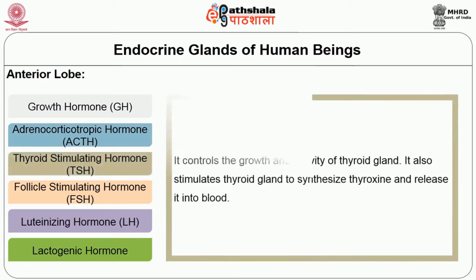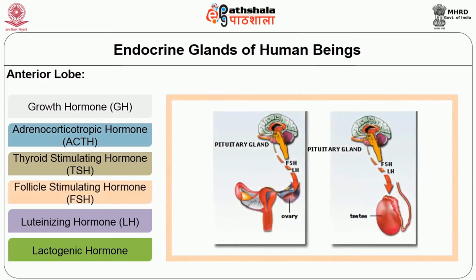The third is thyroid stimulating hormone. It controls the growth and the activity of the thyroid gland. It also stimulates the thyroid gland to synthesize thyroxine and release it into the blood. The fourth hormone is follicle stimulating hormone. It is a gonadotrophic hormone. In females, it stimulates the ovaries for the development and maturation of the ovarian follicle. In males, it stimulates the testes for the development of seminiferous tubules and spermatogenesis.